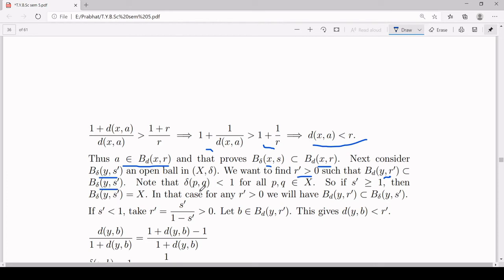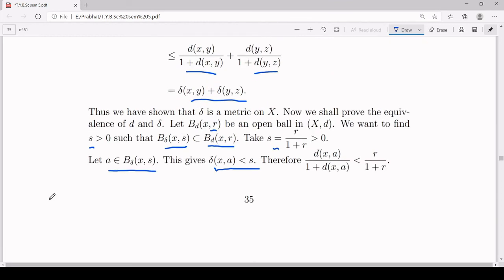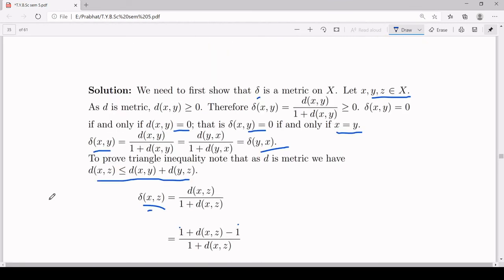Now here you note that for every p and q in your set X, delta of pq is less than 1. That is just an observation by the way you have defined your delta, because delta is d(x,y) upon 1 plus d(x,y).